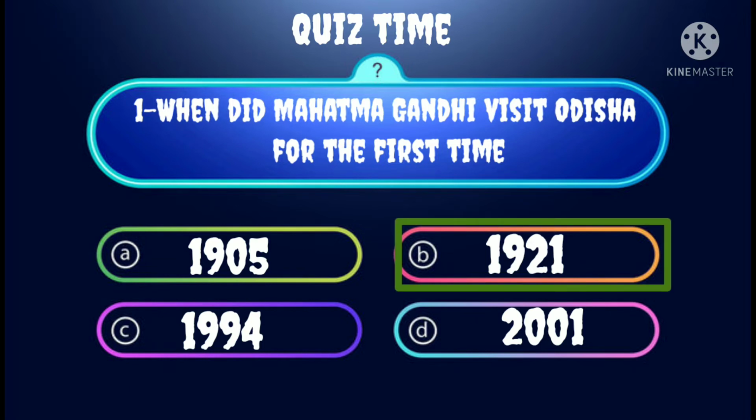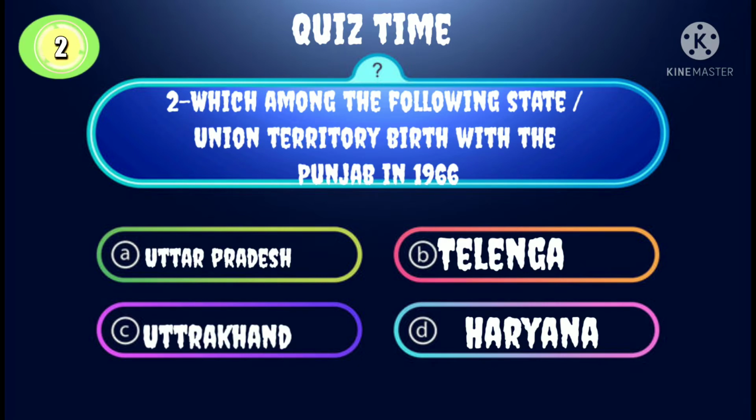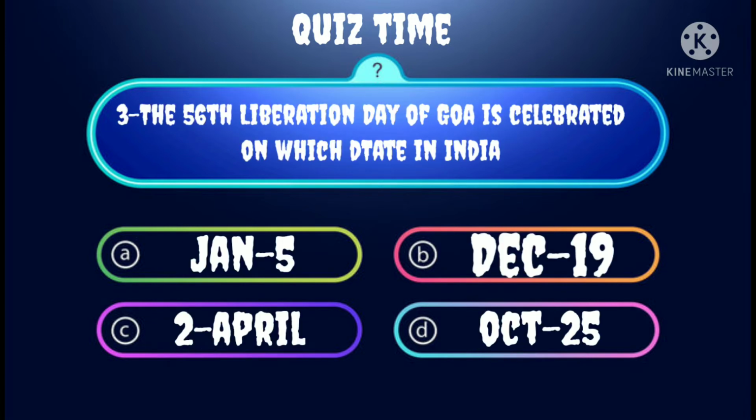Answer is 1921. Which among the following state union territory merged with the Punjab in 1966? Answer is Haryana. The 56th Liberation Day of Goa is celebrated on which date in India?